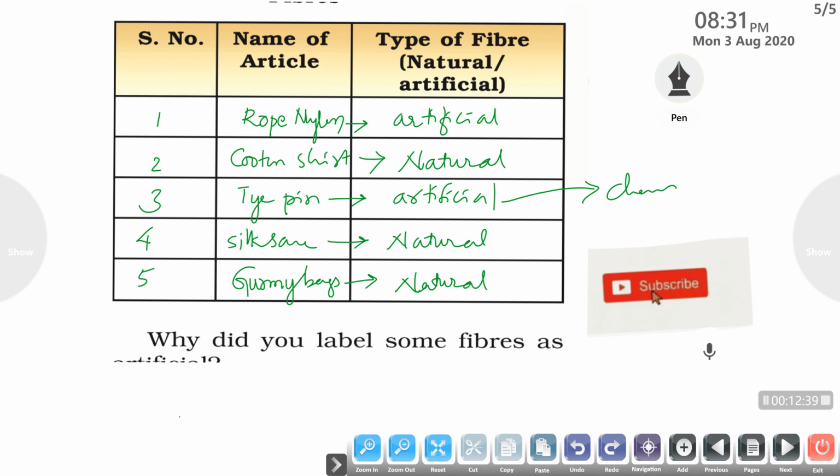Okay, now there are two types we discussed here, artificial and natural fibers. Here I will write some examples for artificial fibers. Just note down: nylon, terylene, rayon. Have you heard the word polyester? These are all examples of artificial fibers. Okay, so this is regarding our class.